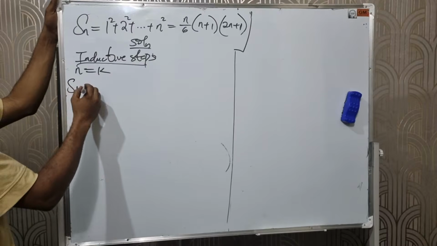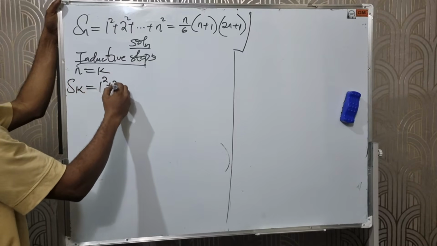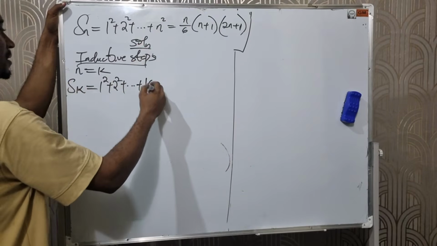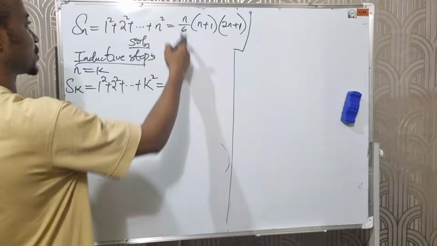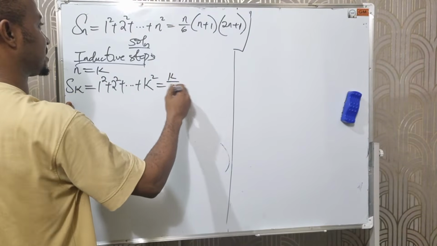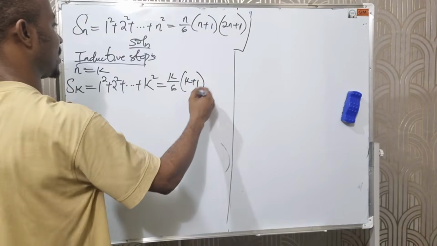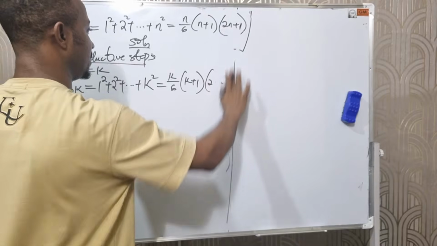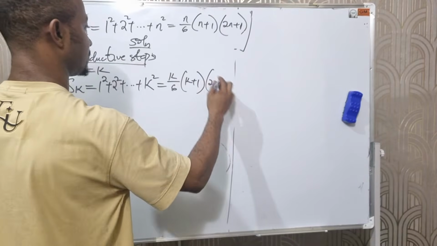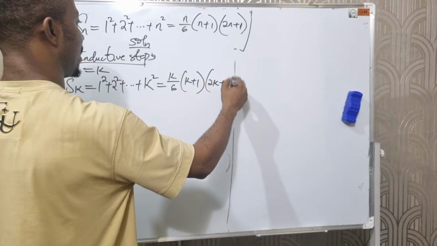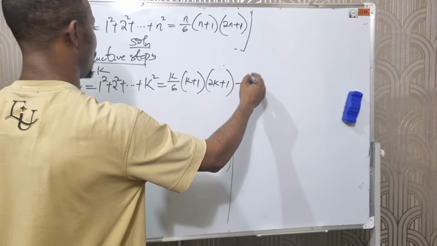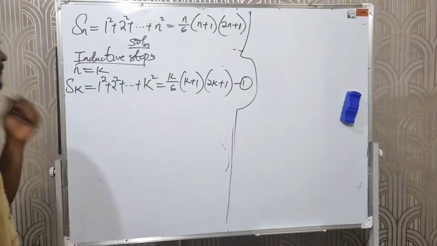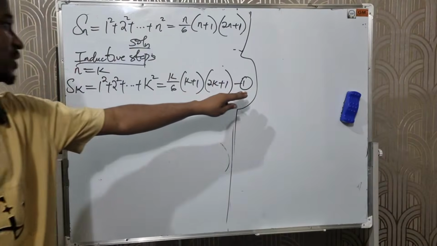That will give us Sk equals 1 squared plus 2 squared plus ... plus k squared equals k over 6 times k plus 1 times 2k plus 1. This is our equation 1. Don't forget, the first one we saw for n equals k is equation 1.